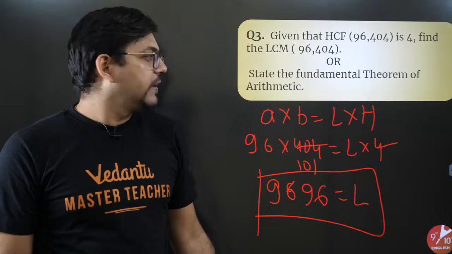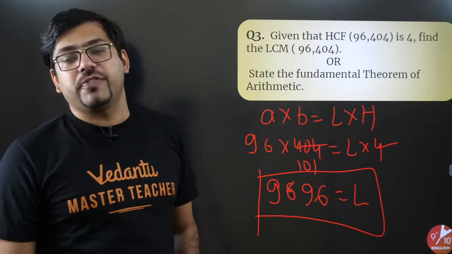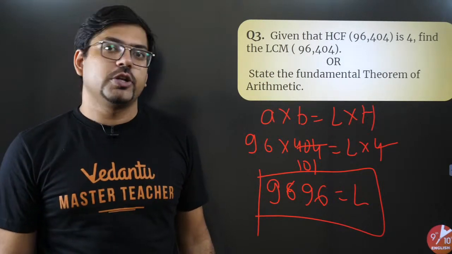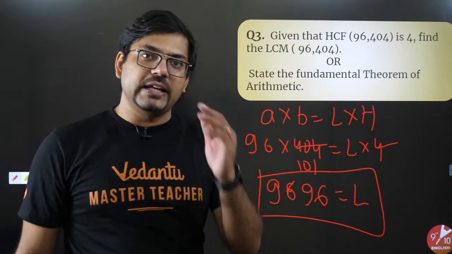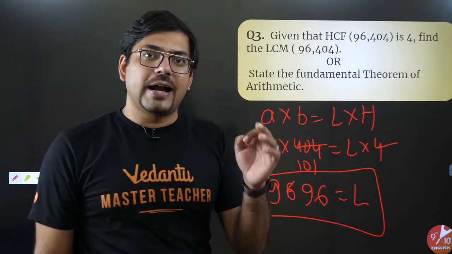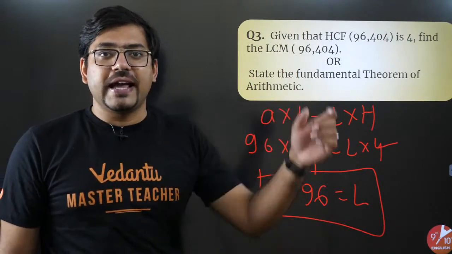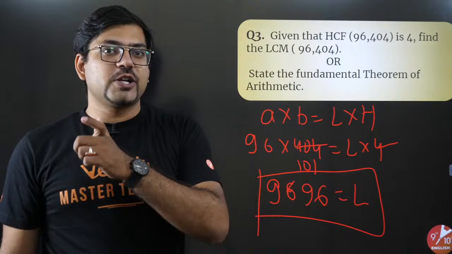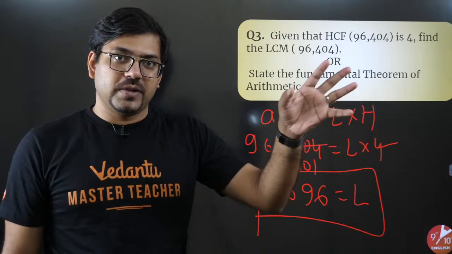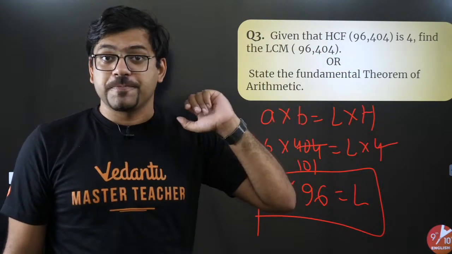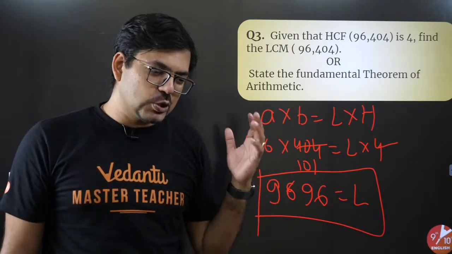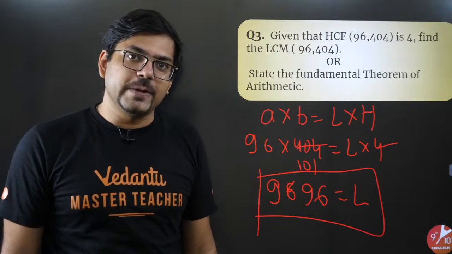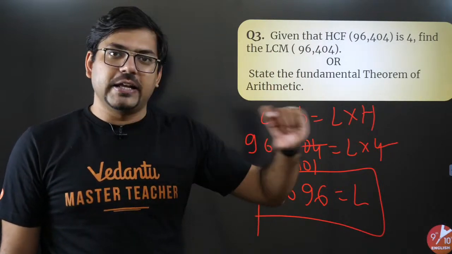That's max. Second question, state the fundamental theorem of arithmetic. It's a theoretical question. You can write it down. So fundamental theorem of arithmetic simply states that any number can be expressed in the format of product of primes, and every number's representation of product of primes is a unique combination of prime numbers. So this is the statement. Although if you want a complete detailed analysis on that, you can just refer to your NCERT. There the statement has been given pretty elaborately.